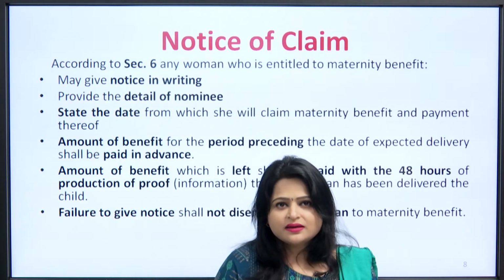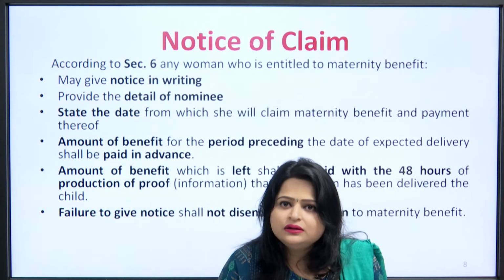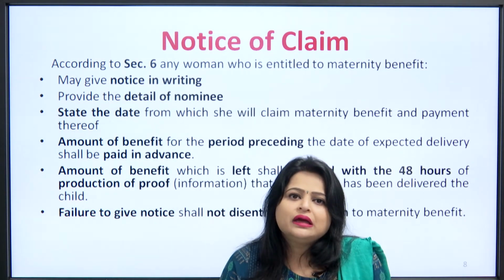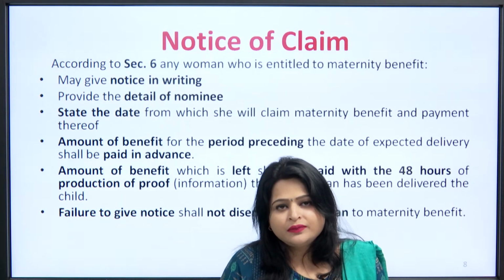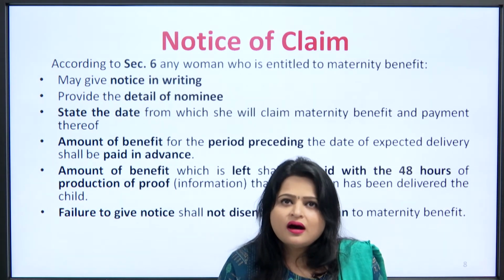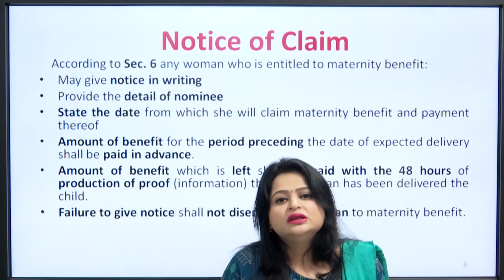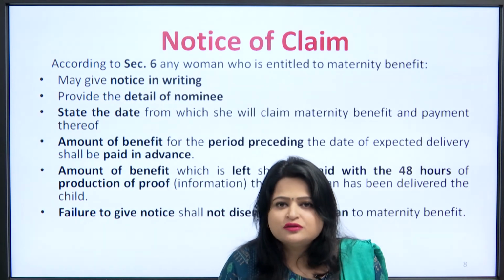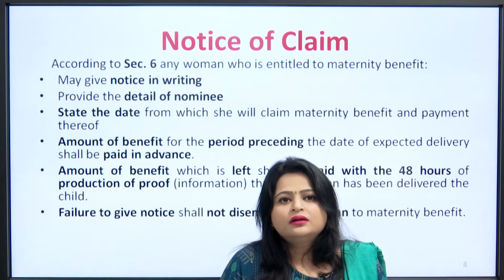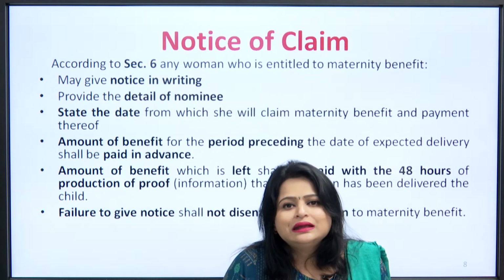According to section 6, any woman who is entitled to maternity benefit may give notice in writing to her employer. In that notice there are certain things which she needs to mention. She needs to provide certain information, like number 1, the details of the nominee.